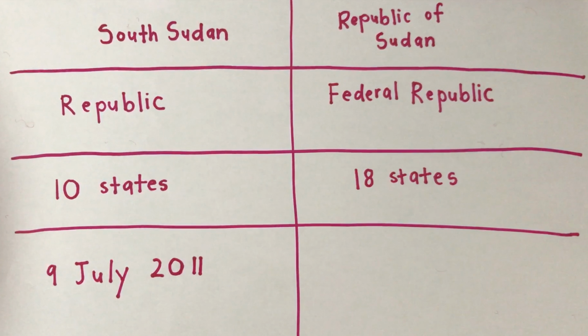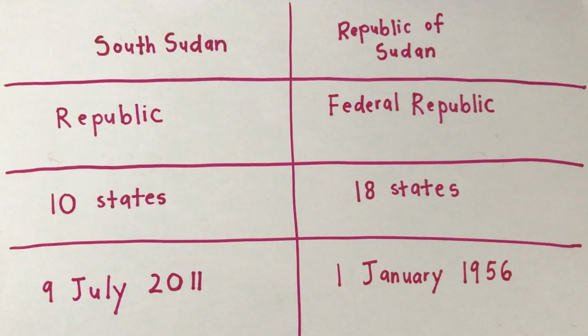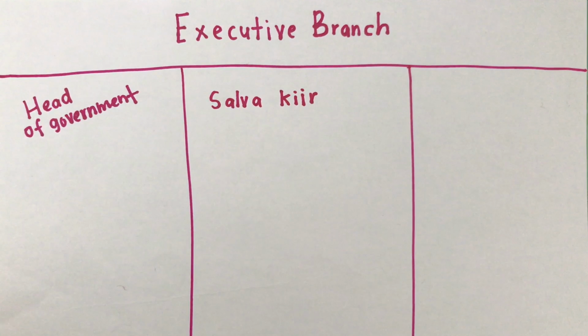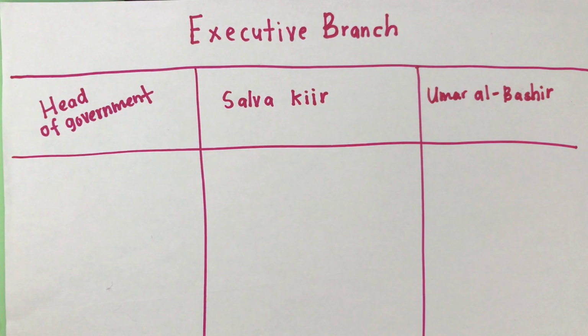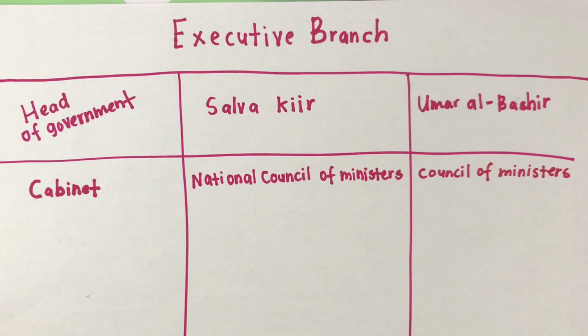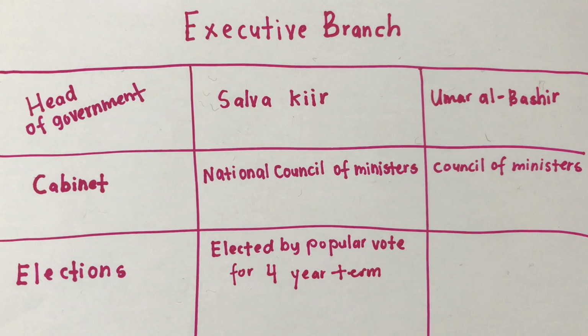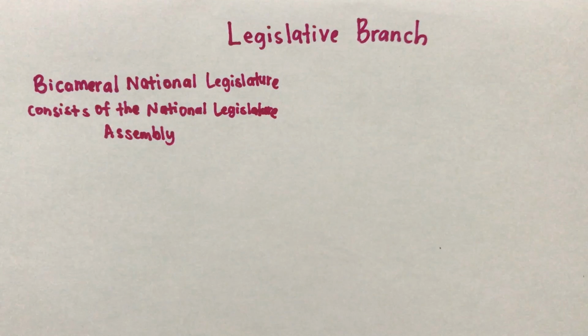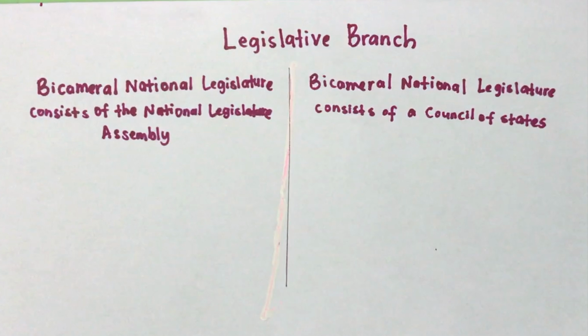One's independence is on the 9th July 2011 while the other is on the 1st January 1956. The head of government for South Sudan is Salva Kiir and for Sudan is Omar al-Bashir. One's cabinet is the National Council of Ministers while the other is the Council of Ministers. Both presidents were elected by popular vote. For the former, the legislative branch consists of the National Legislative Assembly, while the latter's consists of the Council of States.